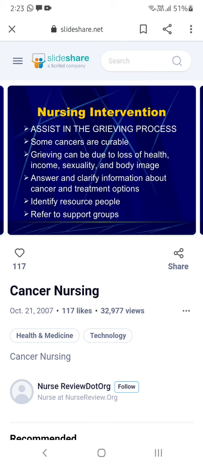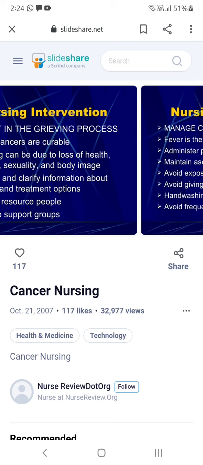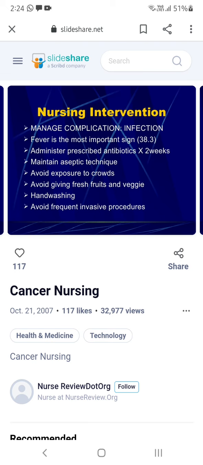So you have to be with them, and encourage positivity in them. You can clear the doubts of the patient and tell them about the treatment that is available, and manage complications like infection. They get infections more frequently, so don't allow them outside.